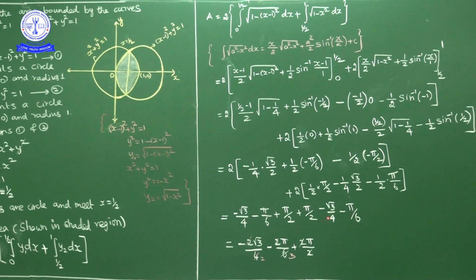Now minus root 3 by 4, minus root 3 by 4, minus 2 root 3 by 4, nothing but minus root 3 by 2. So this part, minus pi by 6, minus pi by 6, minus 2 pi by 6, nothing but minus pi by 3. Pi by 2 plus pi by 2 is pi. So pi minus pi by 3 is 2 pi by 3. So 2 pi by 3 minus root 3 by 2 square units. That is the final answer.